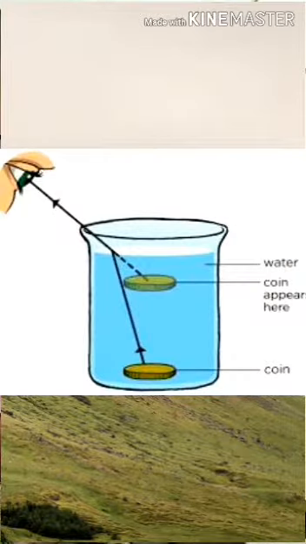I have shown the image before. When a coin is inserted in a beaker, we can see it by the straight line. The coin appears as if it is floating on the water.